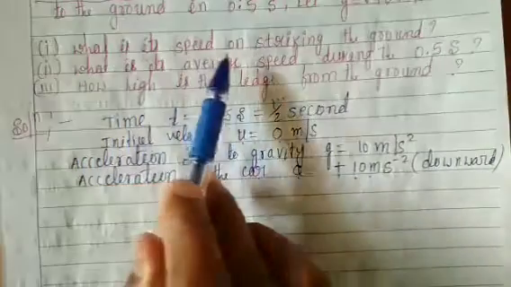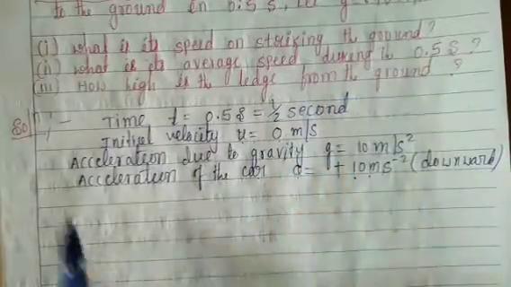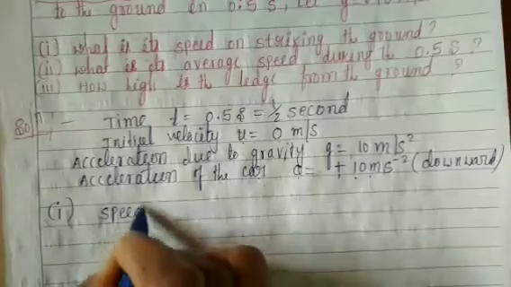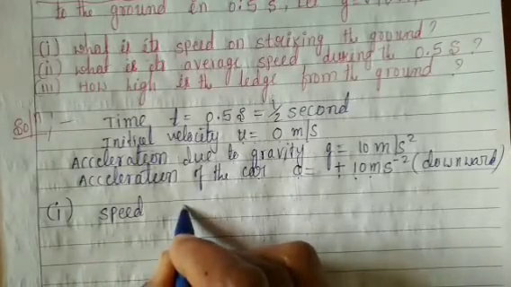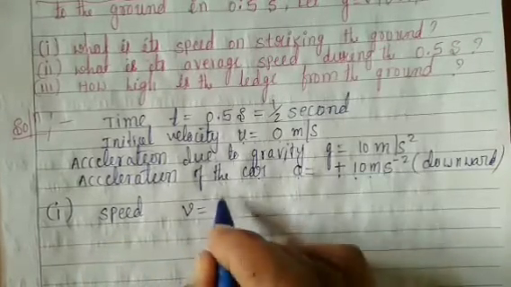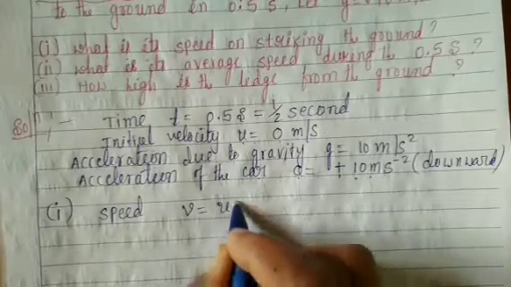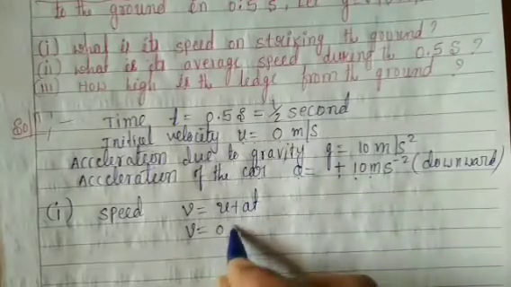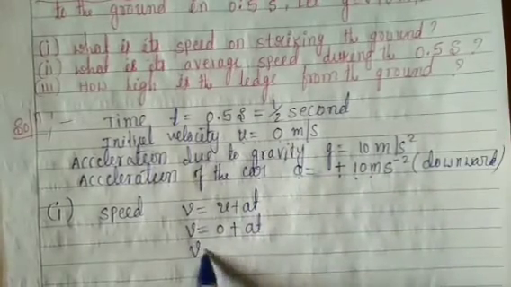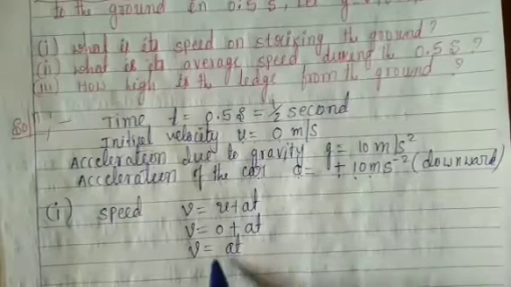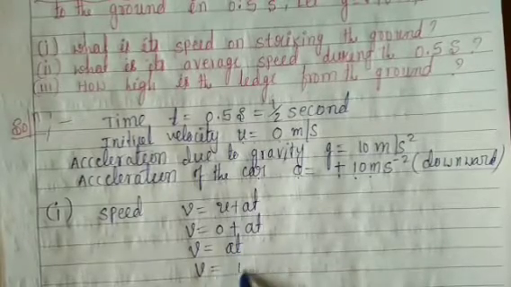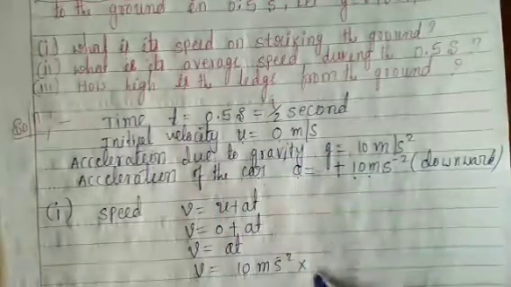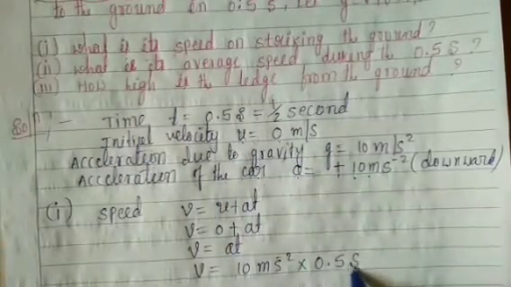What is its speed on striking the ground? First one, speed. V is equal to u plus at. V is equal to initial velocity 0 plus at. V is equal to at. V is equal to 10 meter per second square into time 0.5 second.